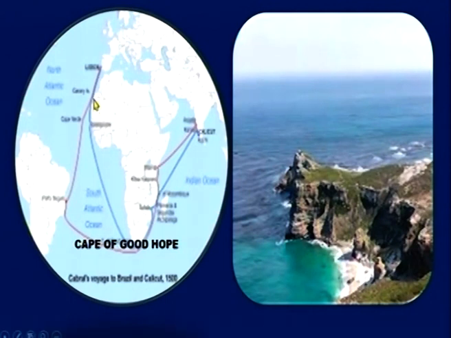Look at the map here. This is known as the Cape of Good Hope. Look at this image. The Cape of Good Hope is the southernmost tip of the African continent. Europeans did not dare to reach this part. So, who reached? Vasco da Gama.